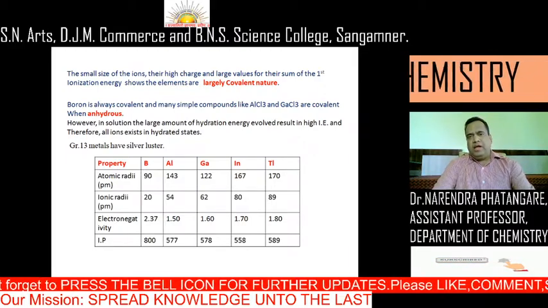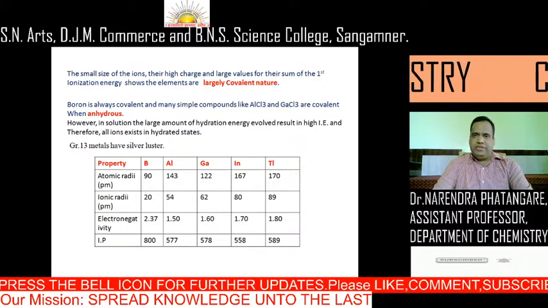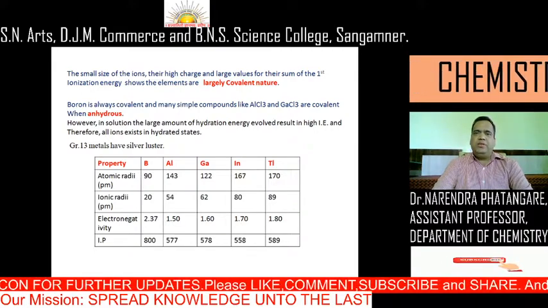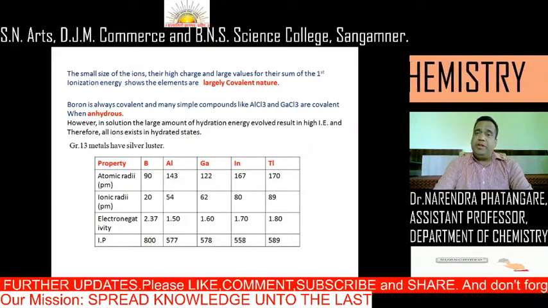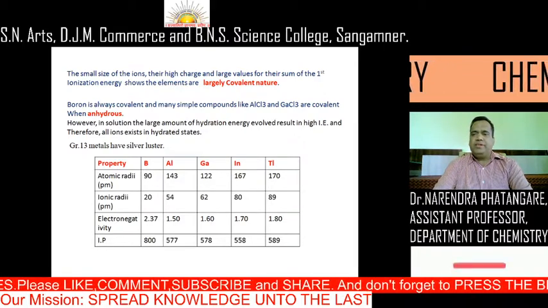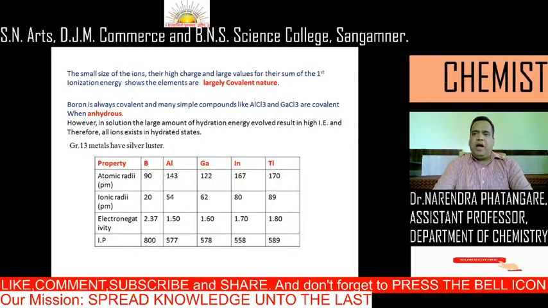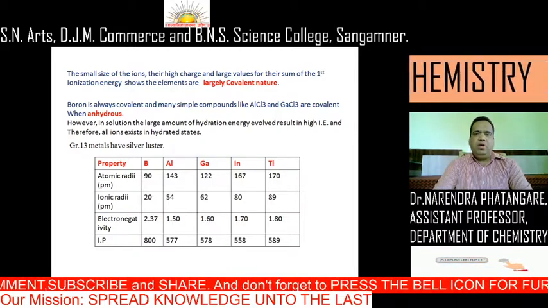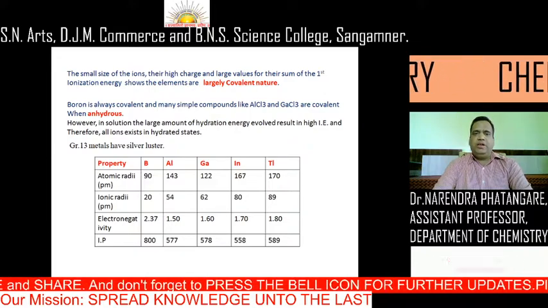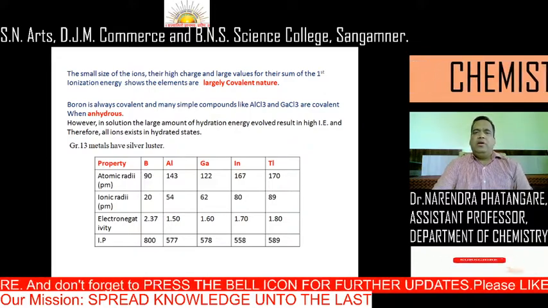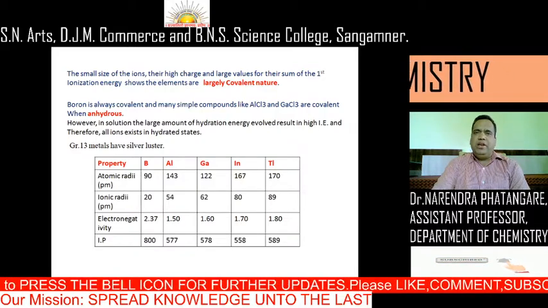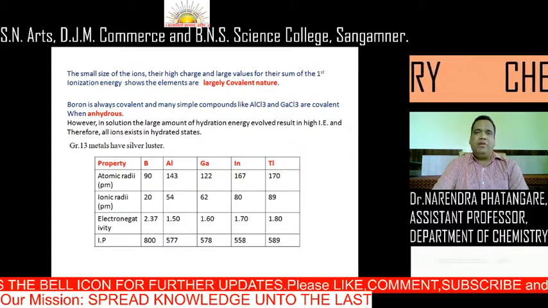Anhydrous condition is without water, that means there is no absorption of atmospheric moisture. However, in solution, the large amount of hydration energy evolved results in high ionization energy and therefore all ions exist in hydrated states. Group 13 metals have lusters, majorly a silver type of luster.